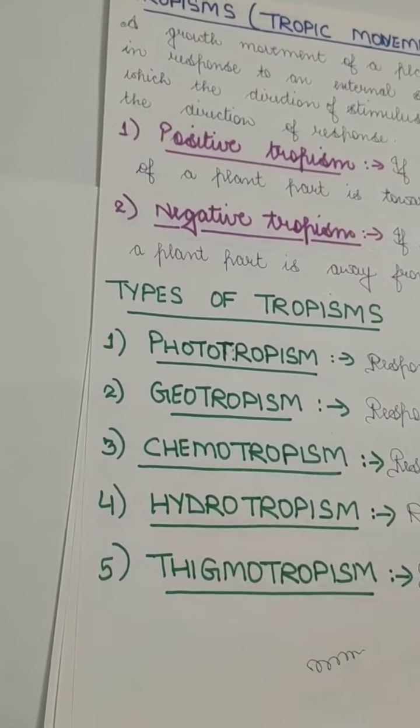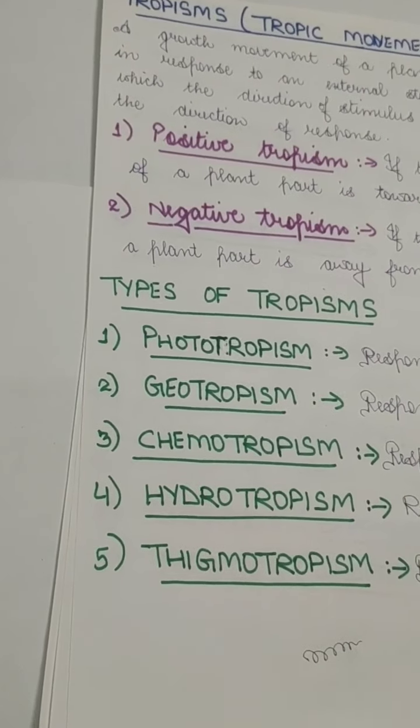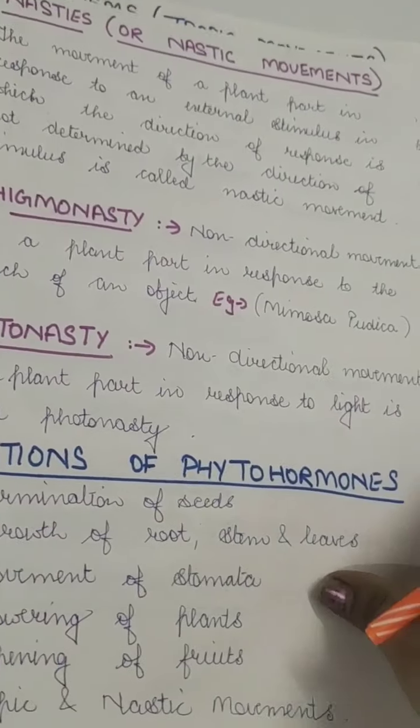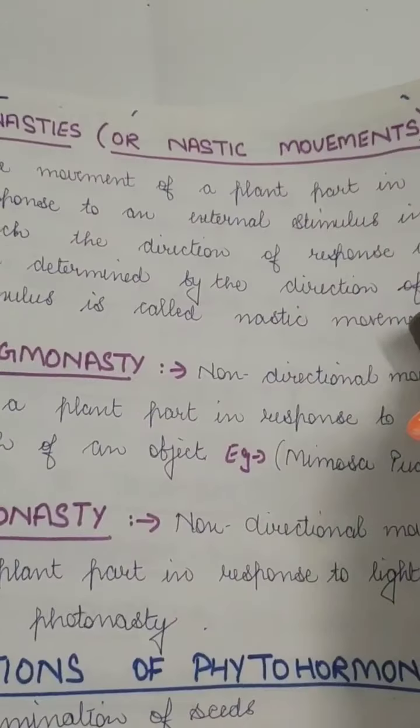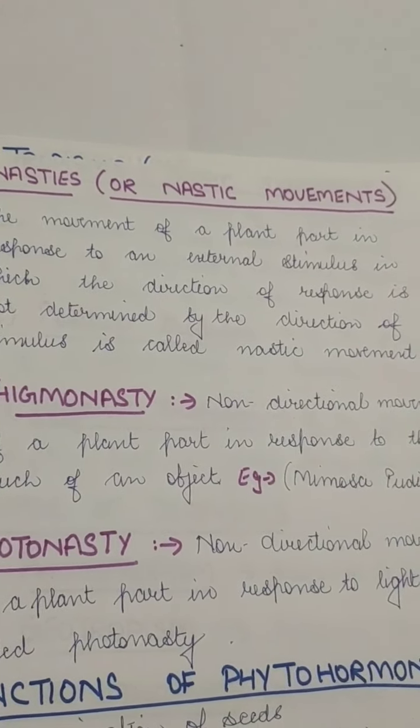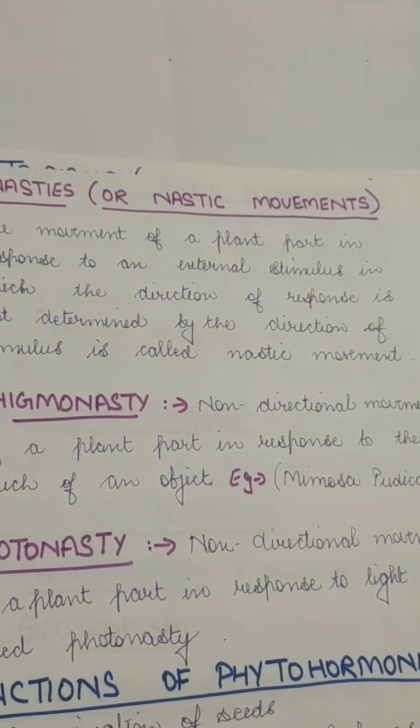Now all these tropic movements were showing growth in a particular direction relative to the stimulus. Next are the nasties, or nastic movements, which do not grow in any particular direction.